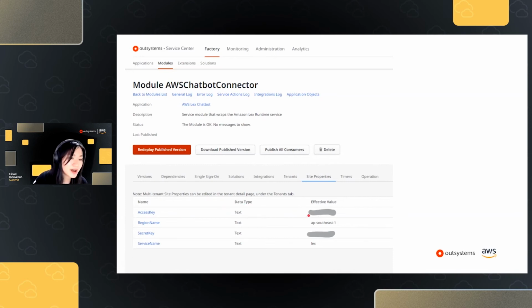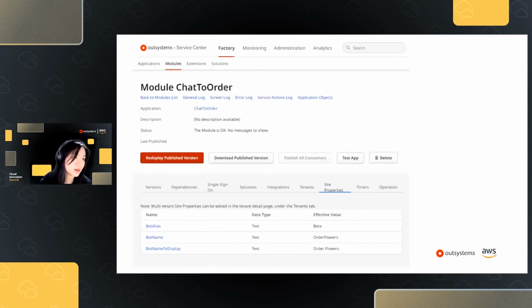Here I could input my access key and my secret key and my region also, so that my environment could interact with my AWS account. Aside from that, in Service Center, I could also change my site properties for the chatbot application that we created just now. These are the same site properties that I showed you in my development environment.